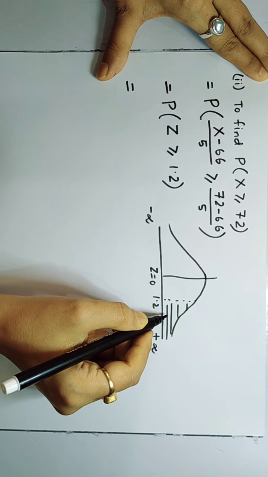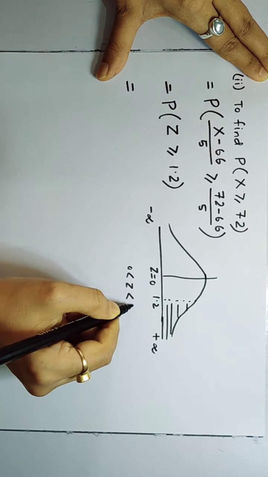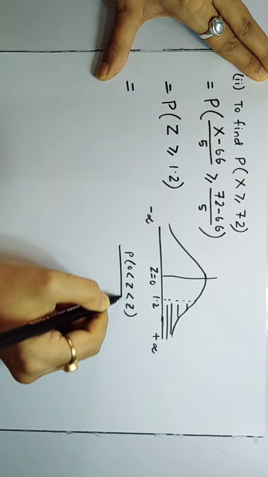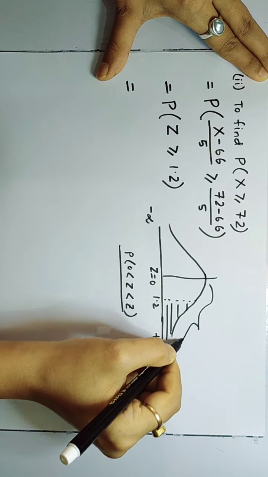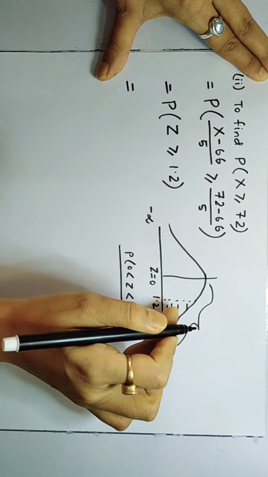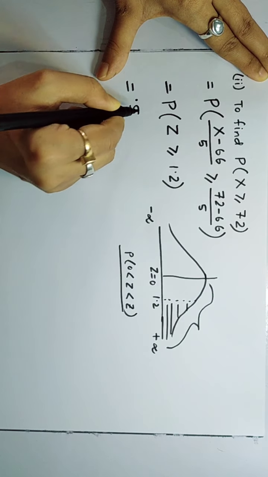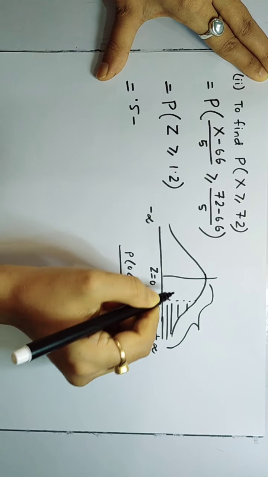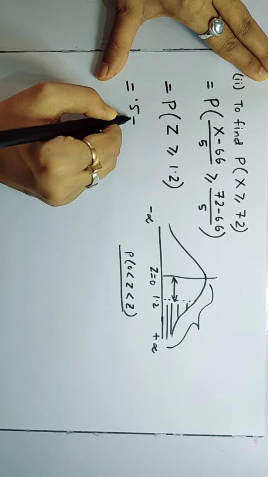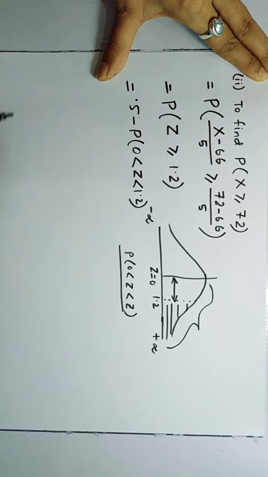But to evaluate this area, we have to take help of the standard normal table, area 0 to z type. For this, you can see this area lies in the right part of the normal curve, and we know the right area value is 0.5. So using that right area, we can write this area in terms of 0 to z as 0.5 minus 0 to 1.2.